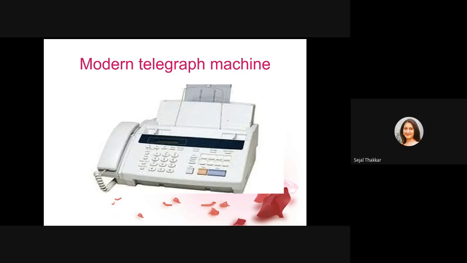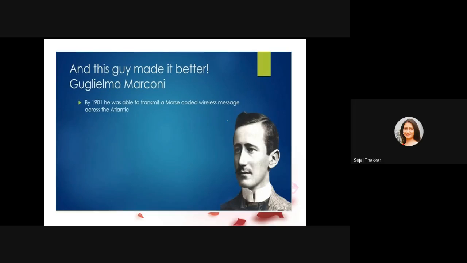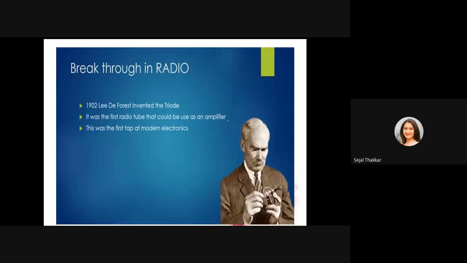This is the modern telegraph or fax machine that we use nowadays. This man, in 1901, made it possible for messages to be sent over the Atlantic. These kinds of signals were used during the World War.